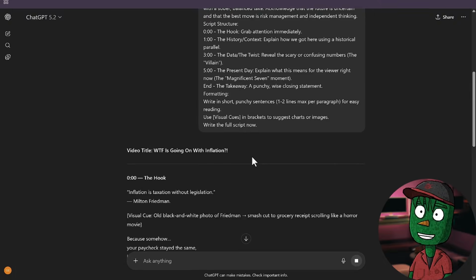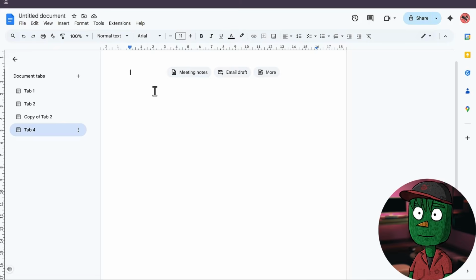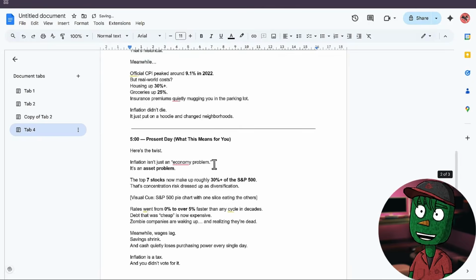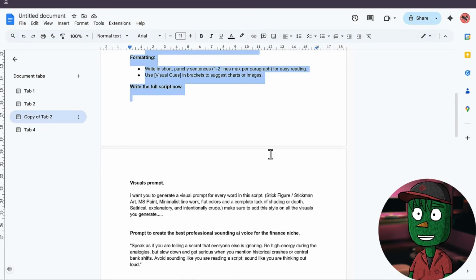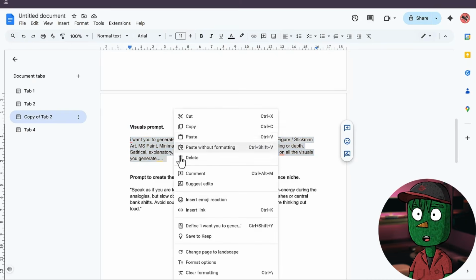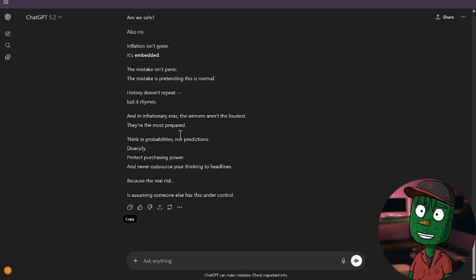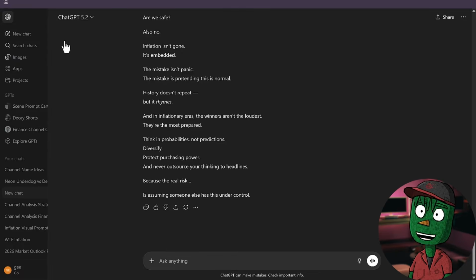So once it's done generating the script, what you just need to do now is to copy your entire script, open a Google Doc file, and then paste it there just to save it. Now the next thing you need to do now is to go back to the Google Doc file that I already provided for you and copy the second prompt, which is your visual prompt. This is the prompt that we are going to use to generate all our visuals that we are going to be needing for this tutorial, to edit the video basically.